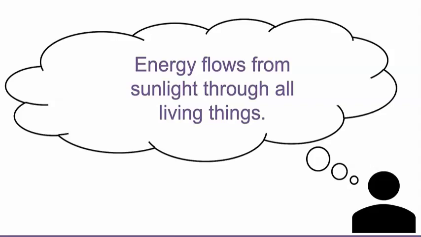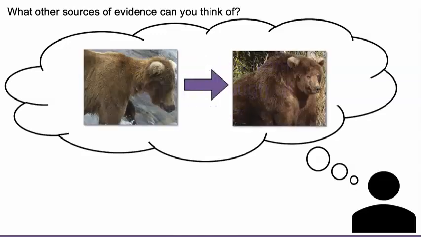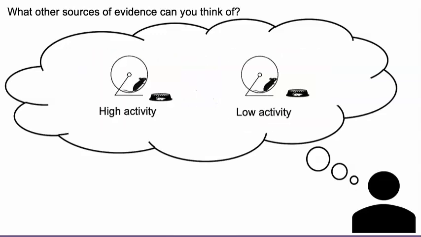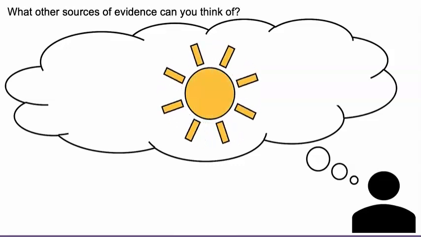But it's important to support a claim with evidence from more than one source. So, what other sources of evidence can you think of besides the book? We have seen animals, including bears and mice, get energy from food. Food can be traced back to plants. And plants make their food by using energy from sunlight.